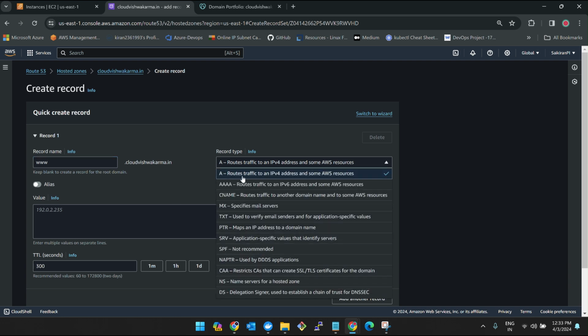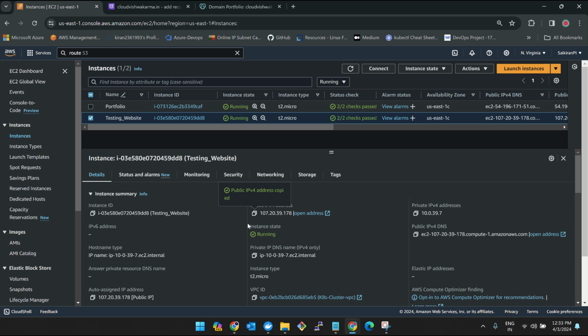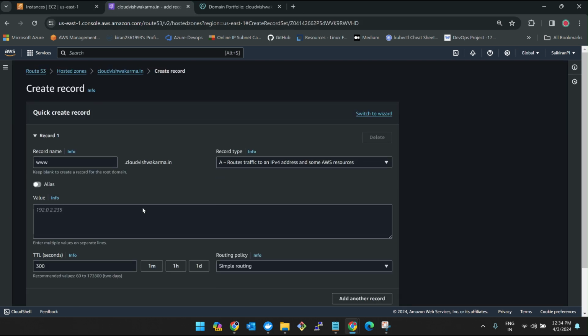And then why I'm selecting this route traffic to an IPv4 address is, see here, we need to enter the public IP of our instance, because this is where we are deploying everything. Later we'll be installing Nginx here, and then we'll be breaking the path of Nginx and routing it to our cloud.vishwakarma.in. I'll be showing all those things in the next steps. So this is the reason why we have to give our public instance IP address here.